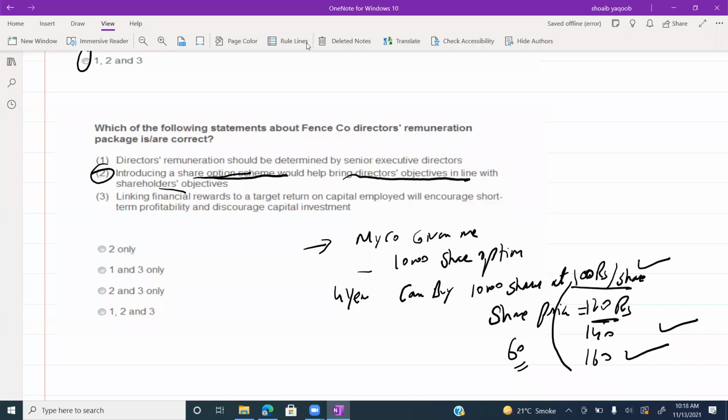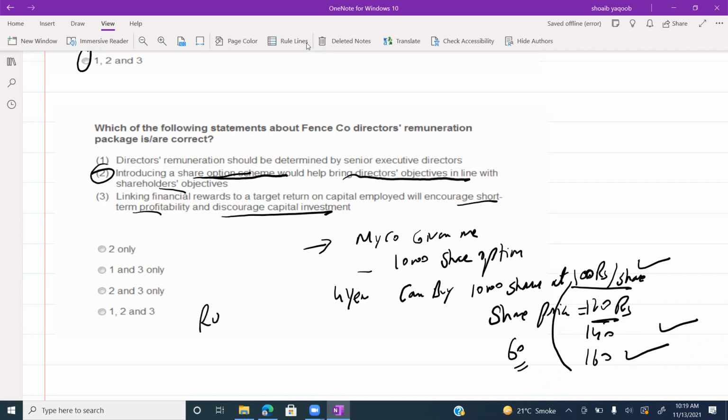So second is correct. Third one is linking financial reward to a target return on capital employed. If you link the pay, salary, reward with the return on capital employed, directors will use shortcuts for profitability. Directors will use short-term methodology to increase profit and discourage investment. Why?